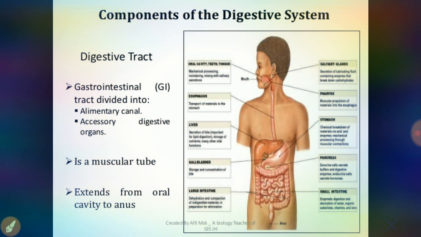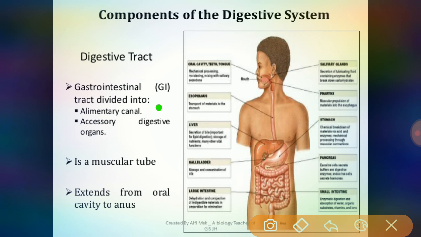Then, the components of the digestive system. We have seen this already in the previous slide. The digestive tract, meaning the gastrointestinal tract, is divided into two parts: the alimentary canal and the accessory digestive organs. The alimentary canal, the gastrointestinal organs, includes the mouth, pharynx, esophagus, small intestine, and large intestine.